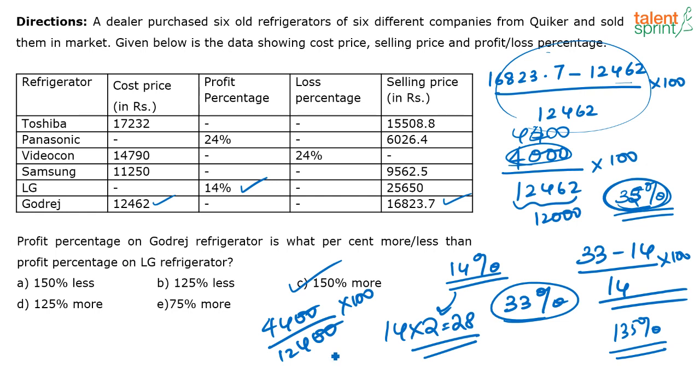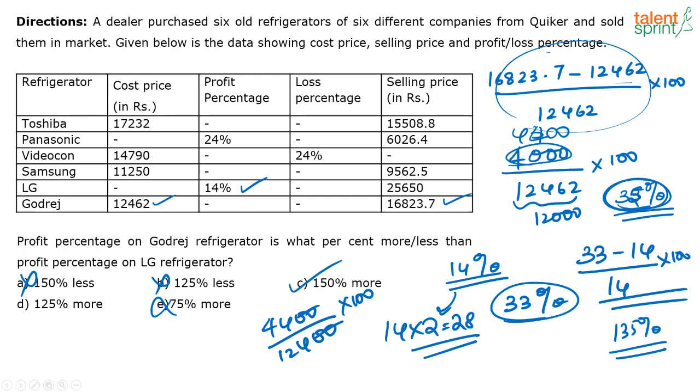Yes, Anand, that's exactly what I'm saying. You can take approximate values here, because if you look at the percentages, they are given in such a way that they are spaced out, right? See, you know it is definitely not less. So these two options are anyway gone. You are left with 3 options. Now again, it is not going to be 75% more, because this percentage is in terms of 30s and this percentage is 14. So this is also not true. You are left with these two options.